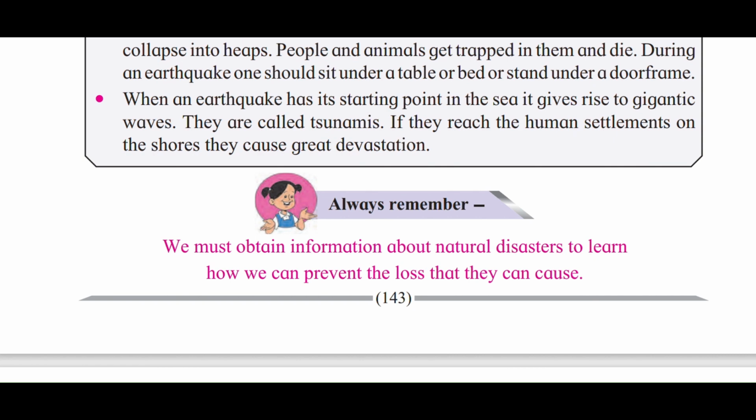When an earthquake has its starting point in the sea, it gives rise to gigantic waves. They are called